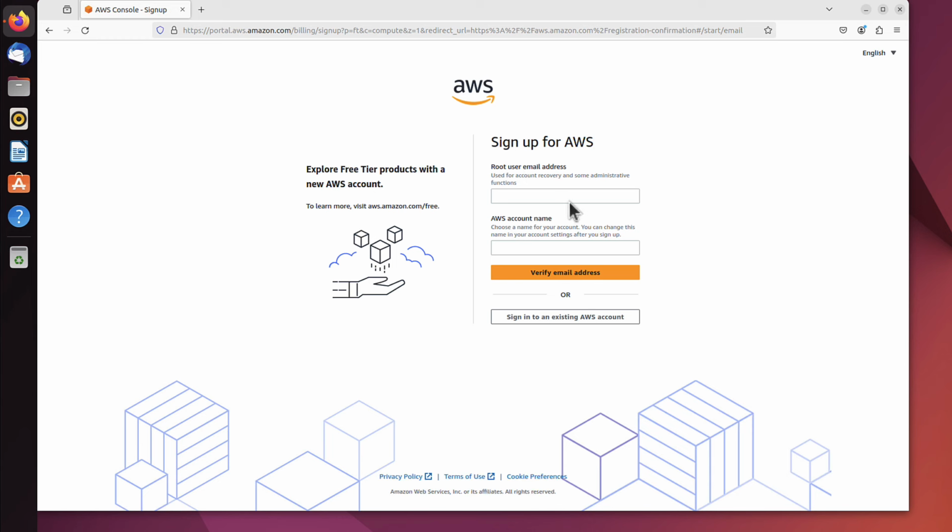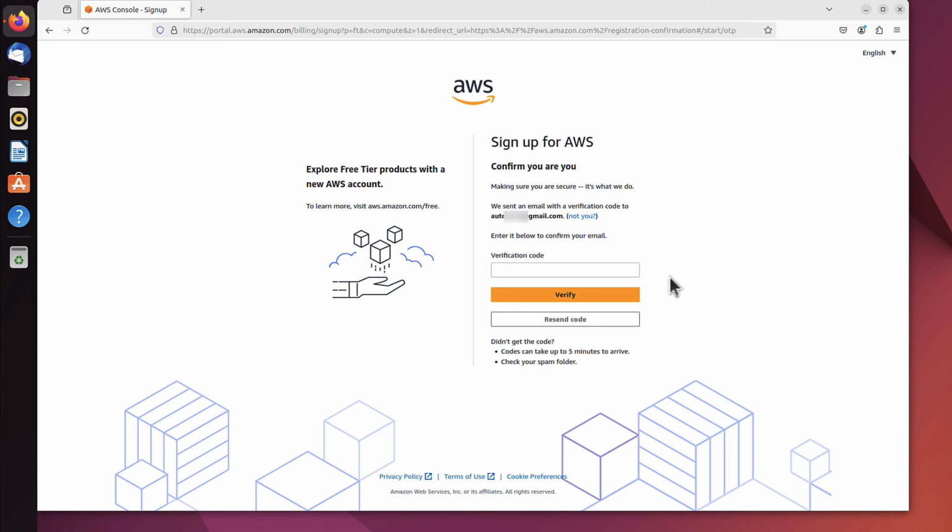And now what I need is some kind of email address. It can be any email address you use or you own. You just have to be sure you can access that email during the sign-up process, yes? I will just use gmail.com. This is the important bit. The one below is just an alias for your account, so it can be anything you want it to be called. Automation Avenue, but it's not that important really. The email is important here. I click verify email address, and now I will have to just wait for the email to arrive.